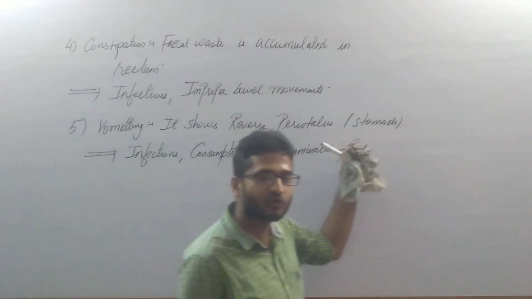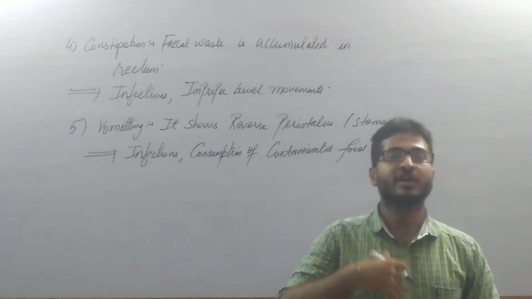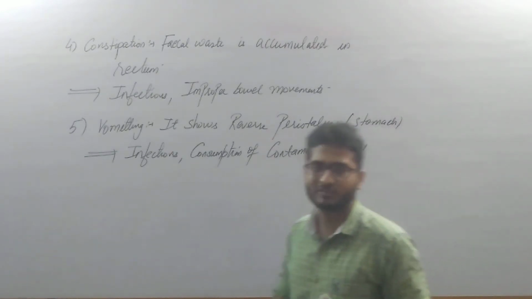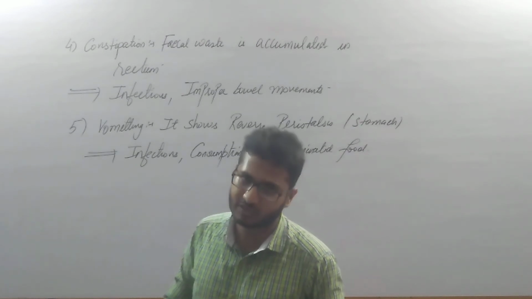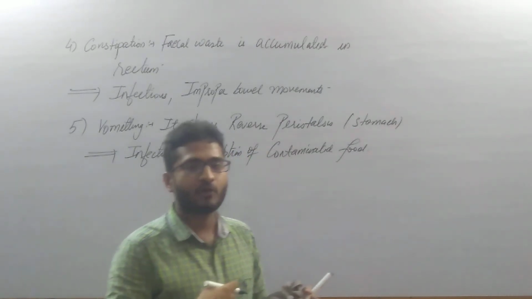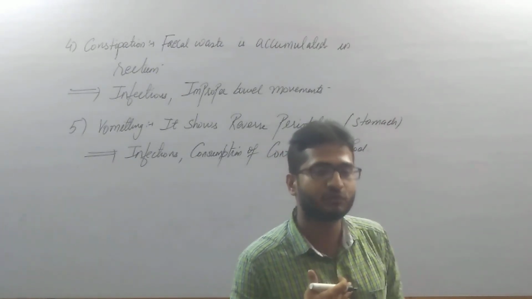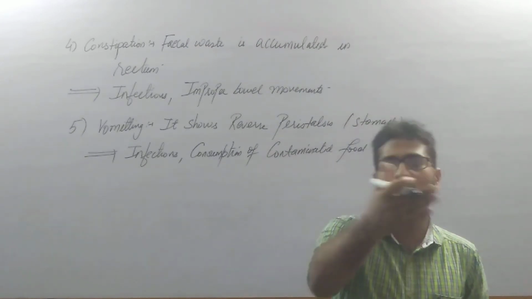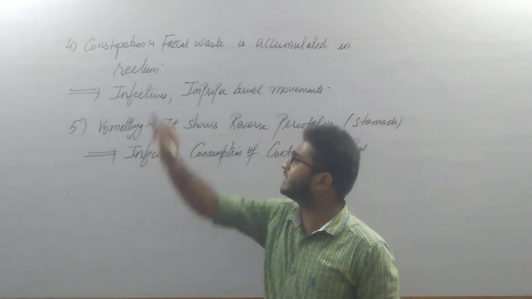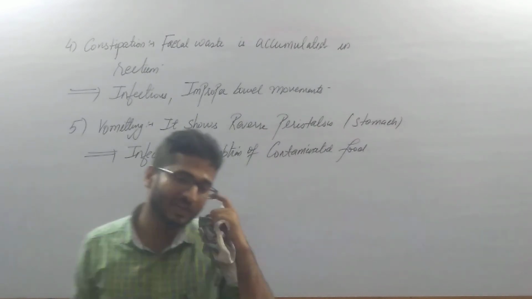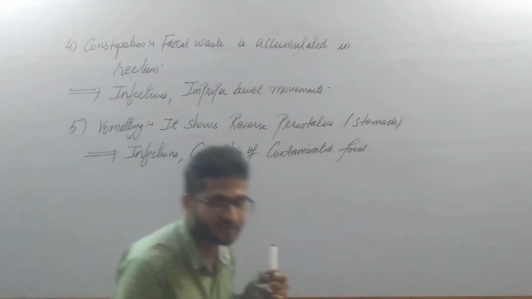Reverse peristalsis means what? The peristaltic movement which is reverse, that is basically originating from the stomach, the gastric part of the alimentary canal or GI tract. From the gastric region the reflux reaches the esophagus, then the pharynx, and in the mouth vomiting takes place. Now this is regulated by our central nervous system.